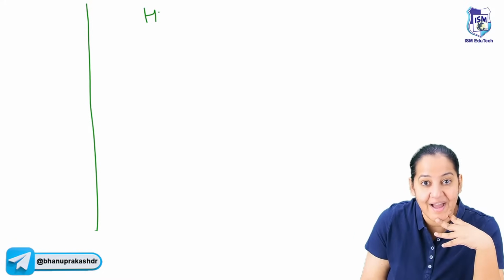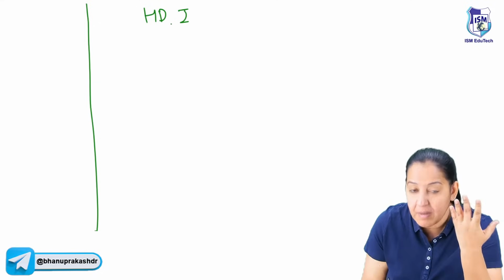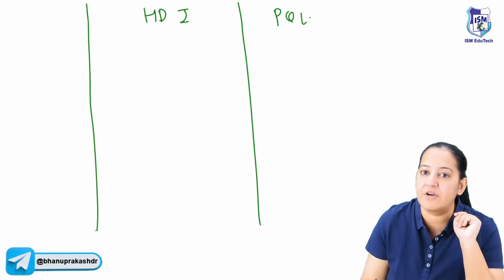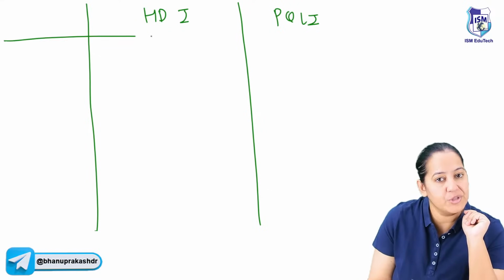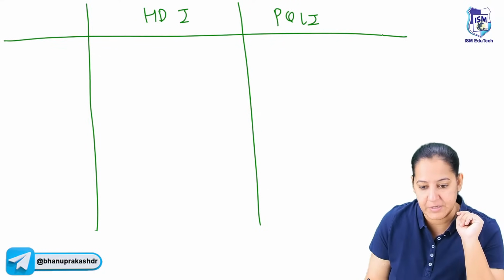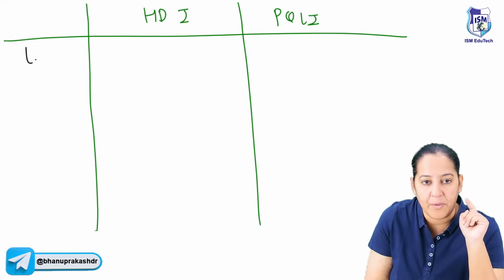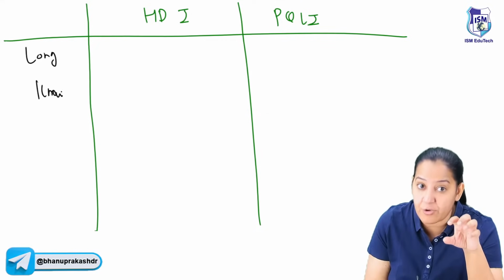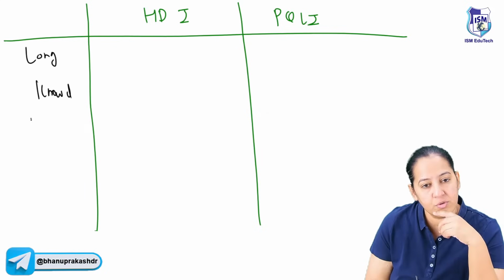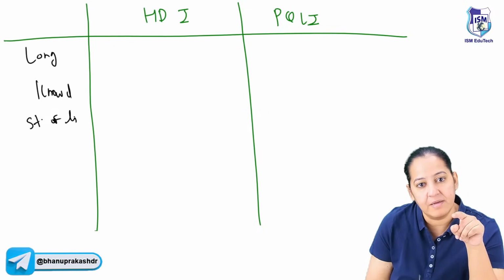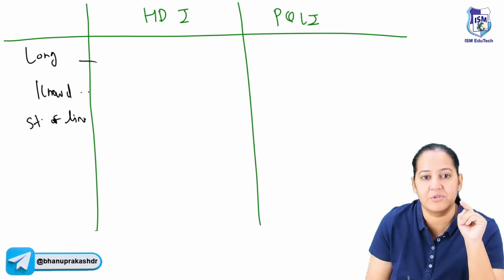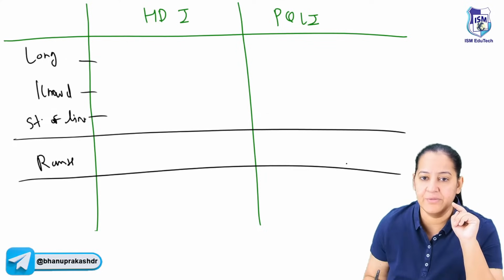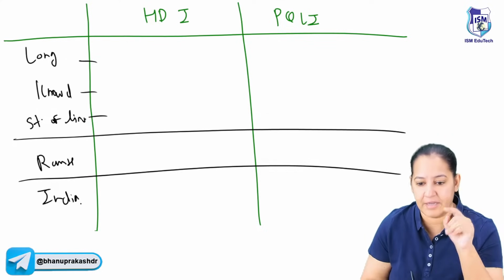What are the two criteria? The first criteria is HDI. See the full form? Human Development Index. And the second criteria is PQLI, Physical Quality of Life Index. Okay, so there are three components in each of them. First you have to see the longevity, how to measure longevity in each of them, how to measure the knowledge of a country in each of them, and how to see the standard of living of people in each of them. So tell me the three, and tell me the range and the values in India.